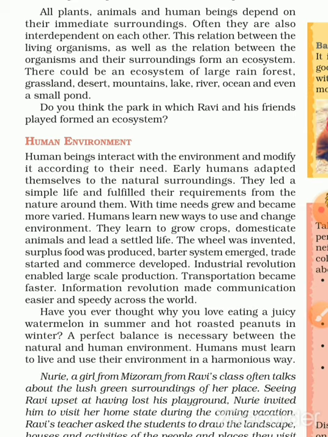With time, needs grew and became more varied. Humans learned new ways to use and change the environment. They learned to grow crops, domesticate animals, and lead a settled life. The wheel was also invented, surplus food was produced, and the barter system emerged.